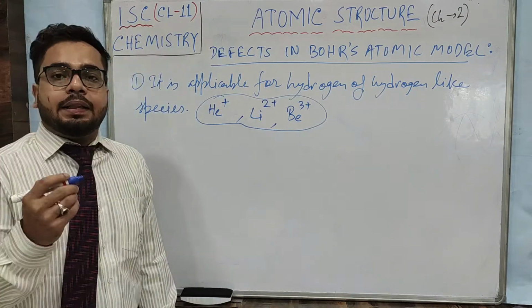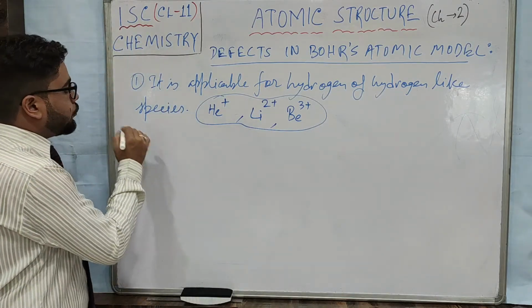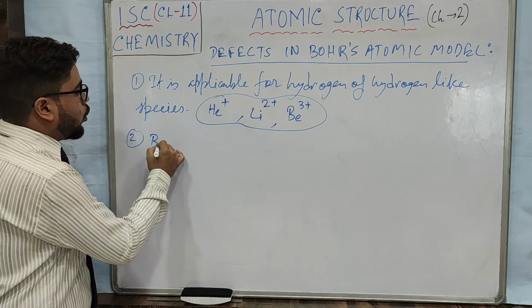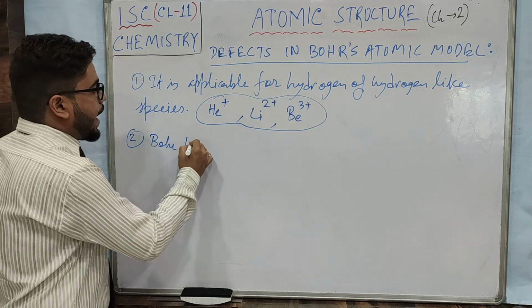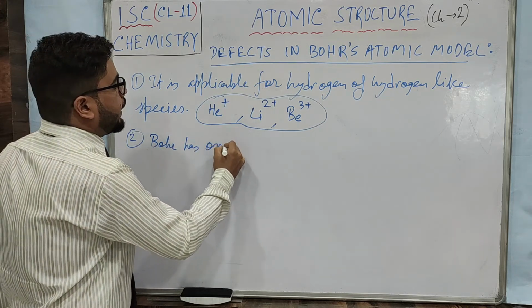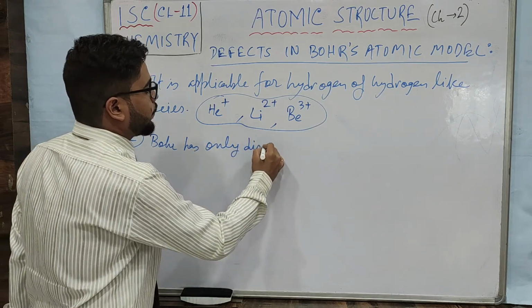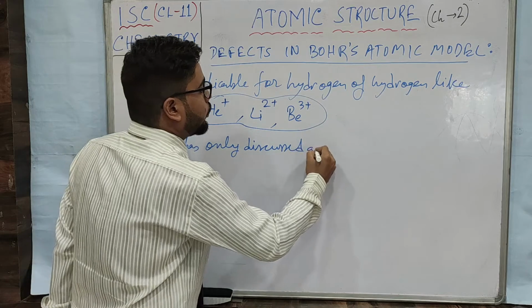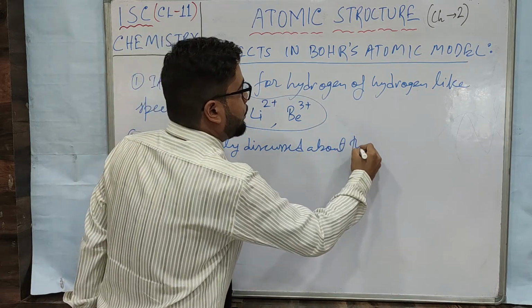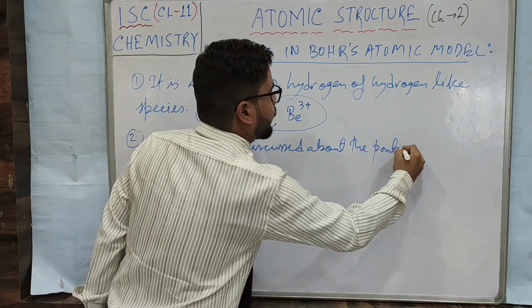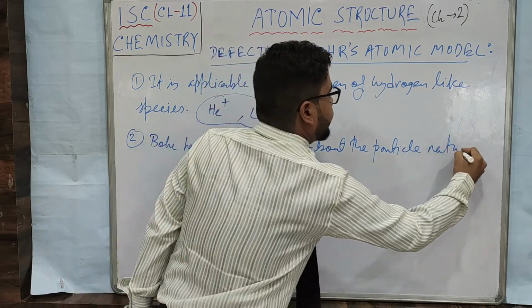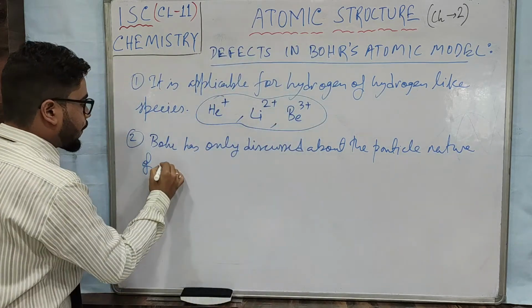Okay. Then in number 2 we will write: Bohr has only discussed the particle nature of the electron.